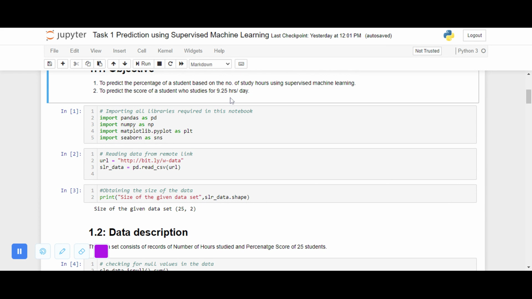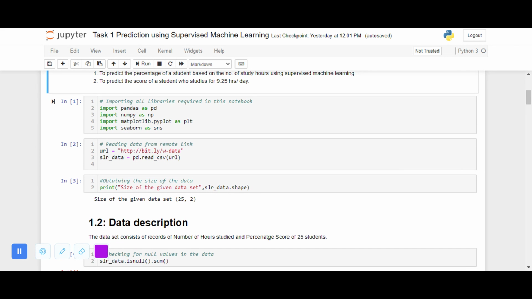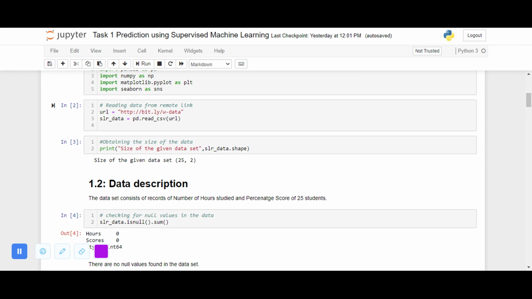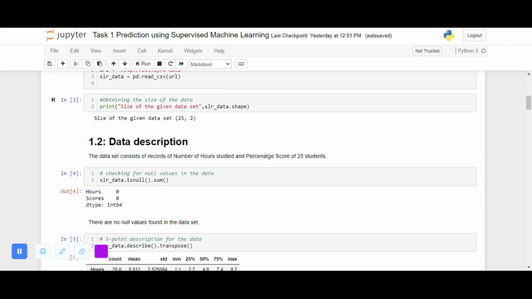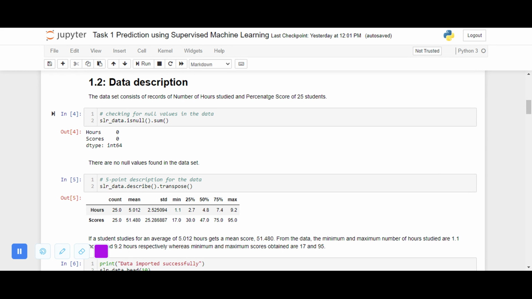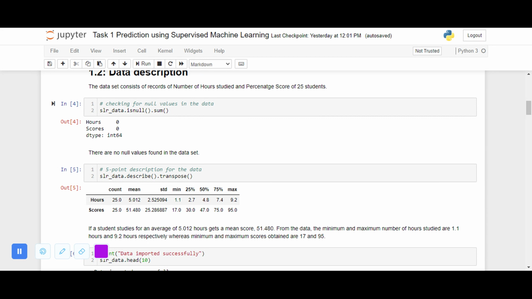day. We now import all the required libraries in this notebook, that is pandas, numpy, matplotlib as pyplot, and also seaborn. We read the dataset as slr_data, and we see that the dataset has 25 rows and 2 columns. The dataset contains the number of hours studied and also the percentage scored for the 25 students. And we check for the null values here using the isnull().sum() function, and we see that there are no null values in our data set.